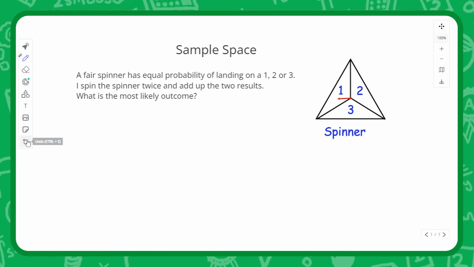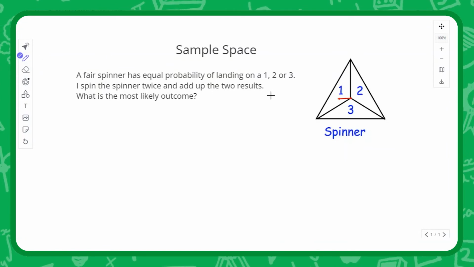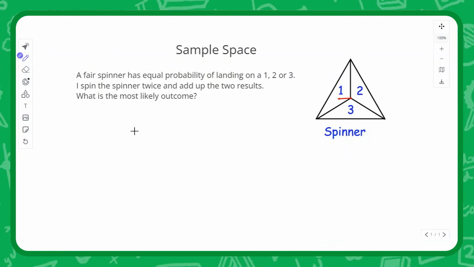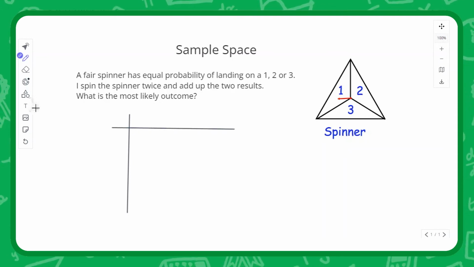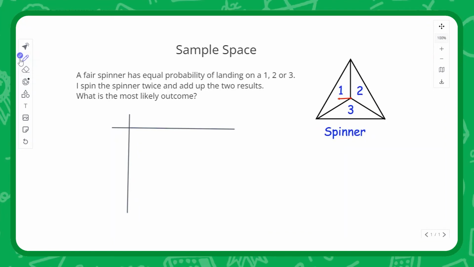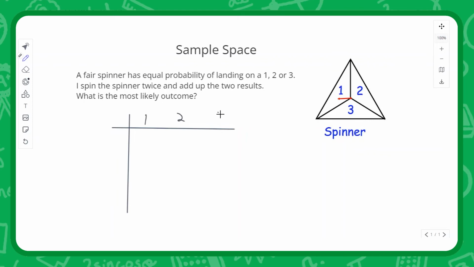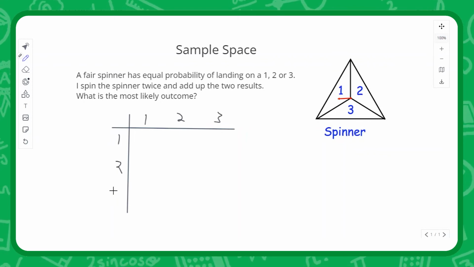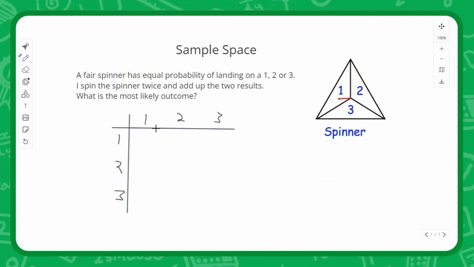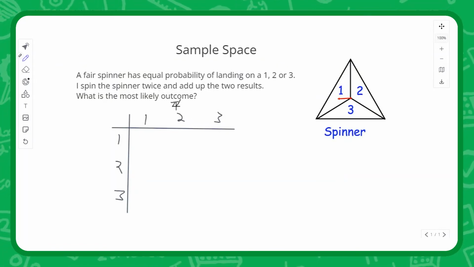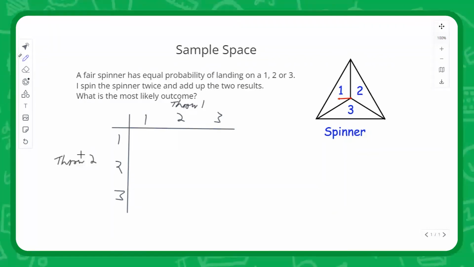I'm going to draw a sample space table here. And what we're going to do is list the different results that we could get on the spinner, vertically and horizontally. And we're going to assume that we get these and then add them up. So this is at the top, throw 1, and this is along the left, throw 2.